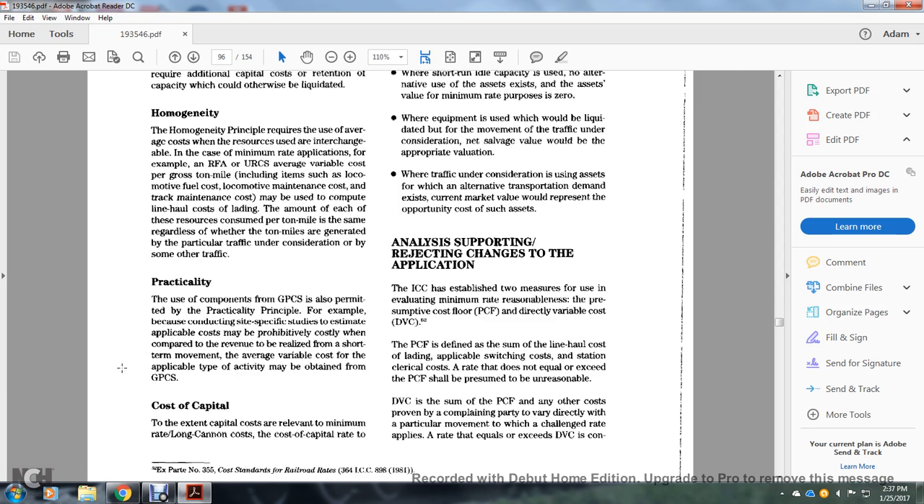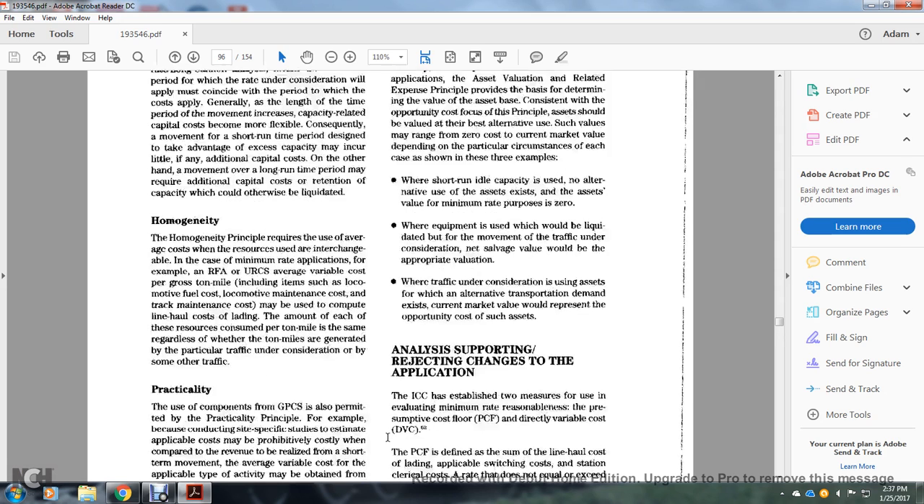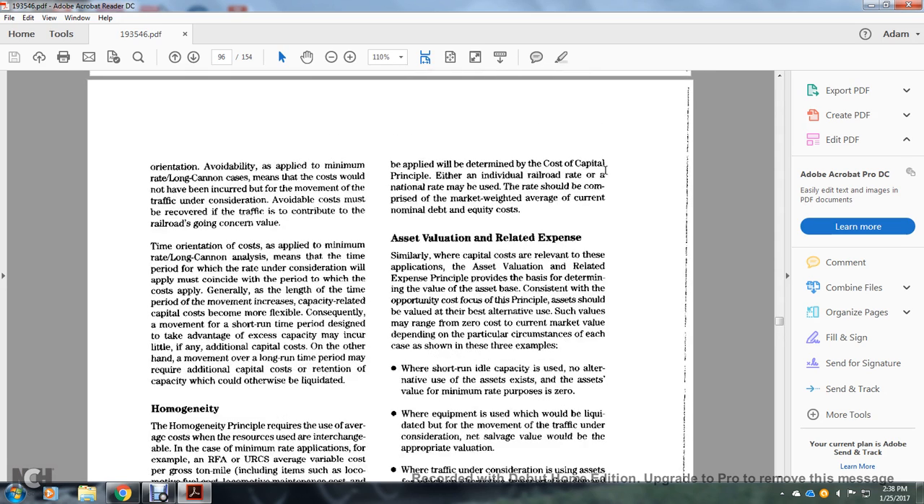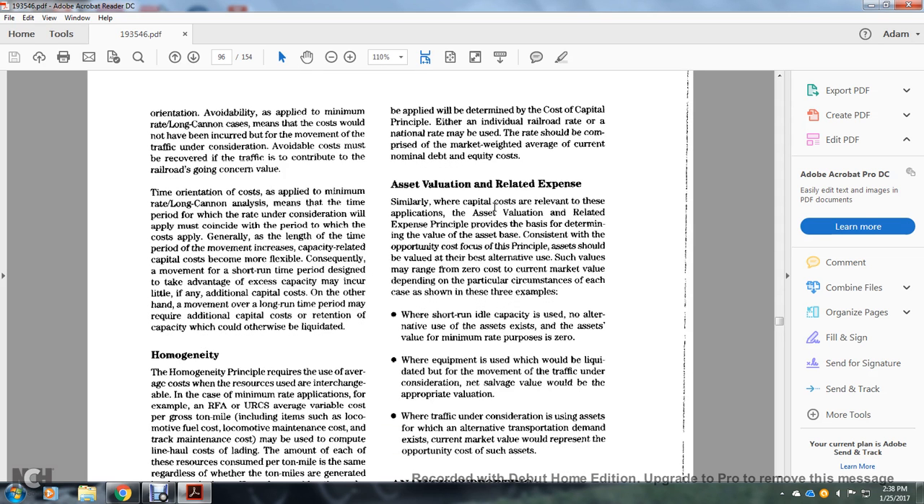The cost of the capital. The extent of the capital cost relevant to the minimum rate and the Long Cannon cost, and the cost of the capital rate to be applied, are determined by the cost of the capital principle. Either the individual rate or the national rate may be used. The rate should be composed of the market weighted average of the current nominal debt and equity cost.